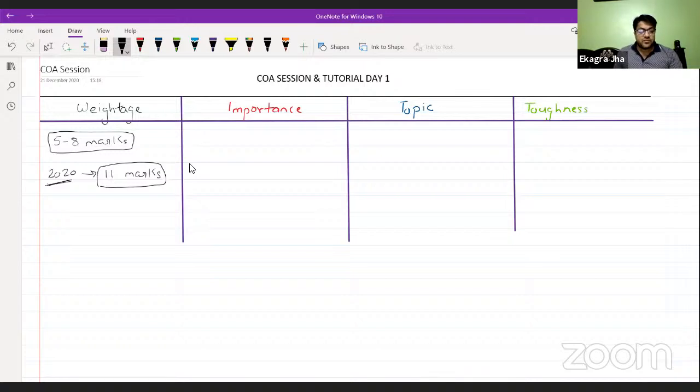The weightage of the marks and the importance of this particular subject I am going to cover mostly for CS students, but for EC, this is going to be for the first time. About the importance, in the case of the CS subject, the importance is in programming.